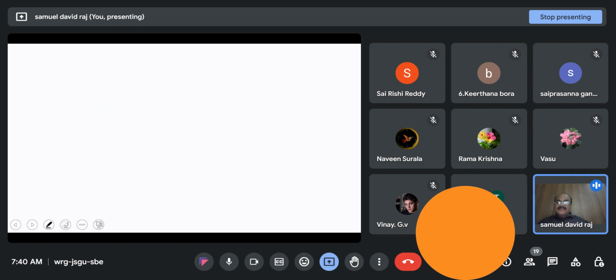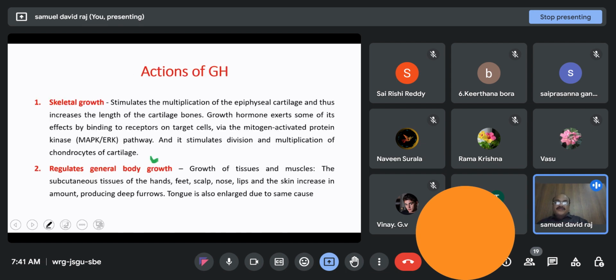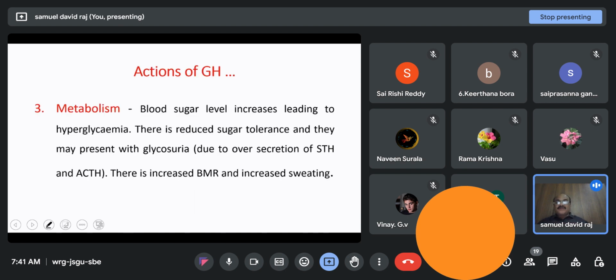And the second one is it regulates general body growth. For growth, we require tissues and muscles also. So, growth of tissues and muscles is promoted by growth hormone. And the third one is metabolism. Growth also requires energy.